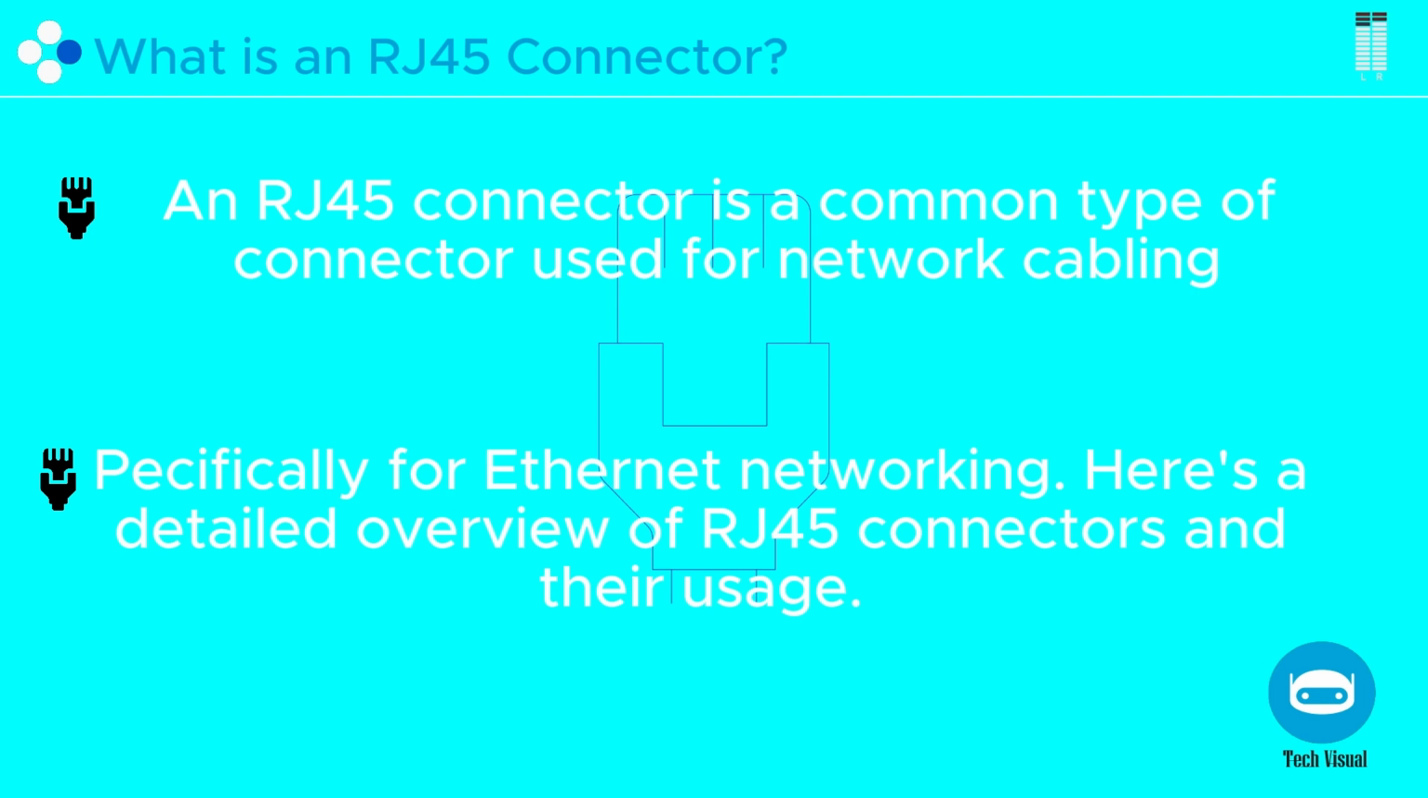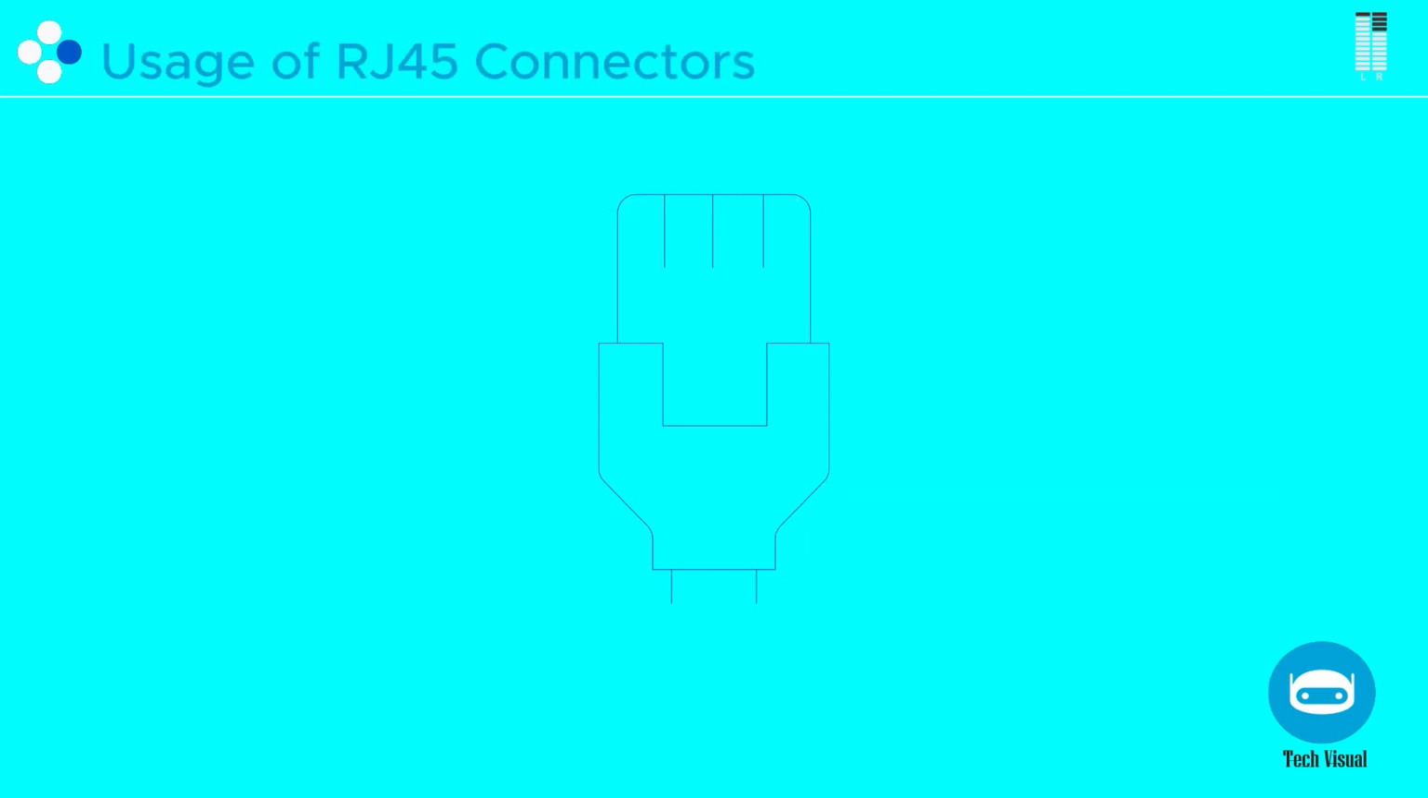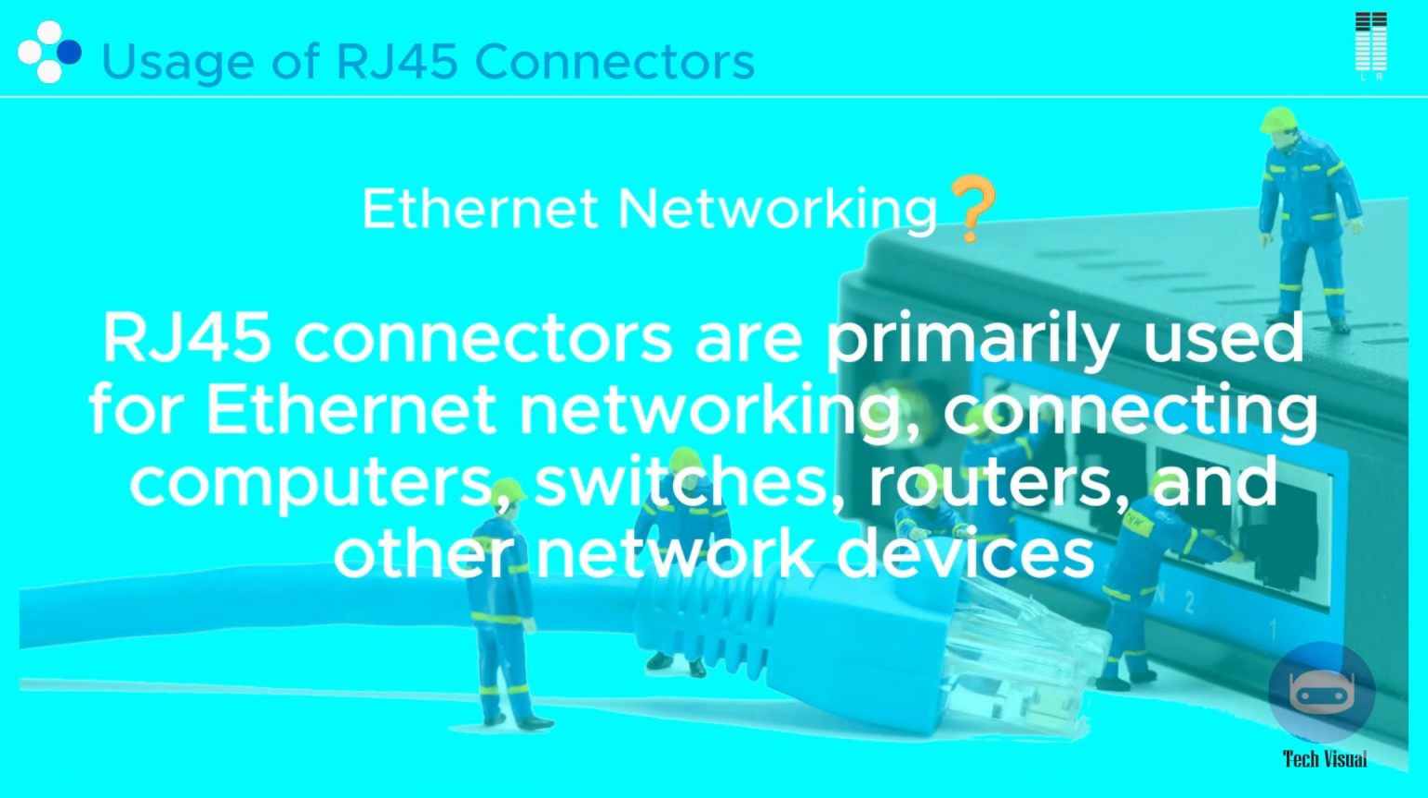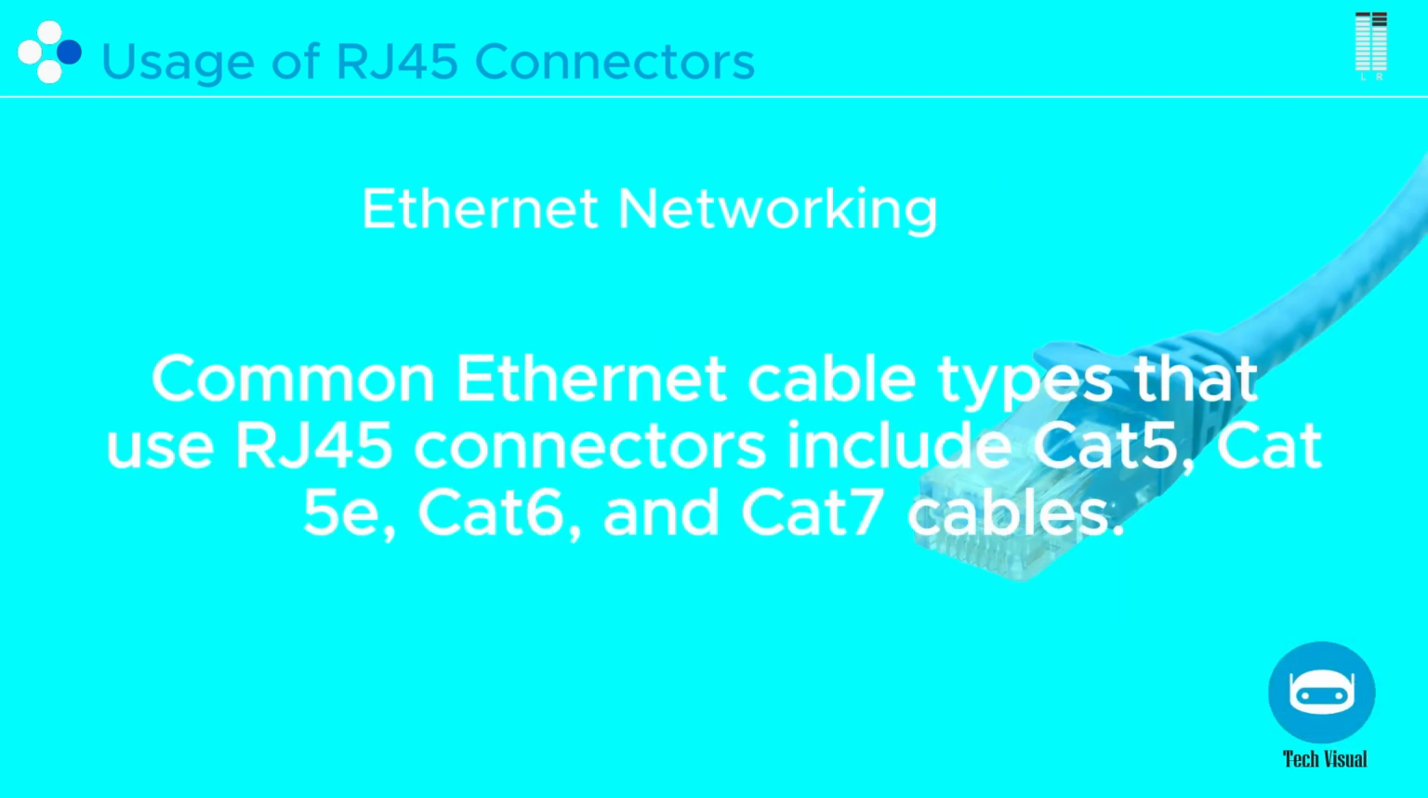Here's a detailed overview of RJ45 connectors and their usage. Usage of RJ45 connectors. Ethernet networking. RJ45 connectors are primarily used for Ethernet networking, connecting computers, switches, routers, and other network devices. Common Ethernet cable types that use RJ45 connectors include Cat5, Cat5e, Cat6, and Cat7 cables.